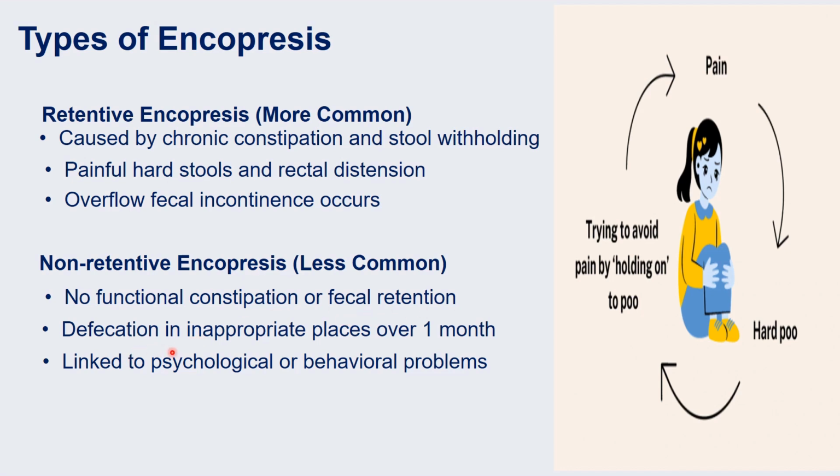Here defecation is inappropriate and it is occurring in inappropriate places over a month. And this is linked to psychosocial or behavioral problems. If there are any emotional conditions happening in the child's life, any emotional trauma, or anything the child is not being able to adjust to, then the child starts getting encopresis. So these are the two different types, but more common is retentive encopresis.